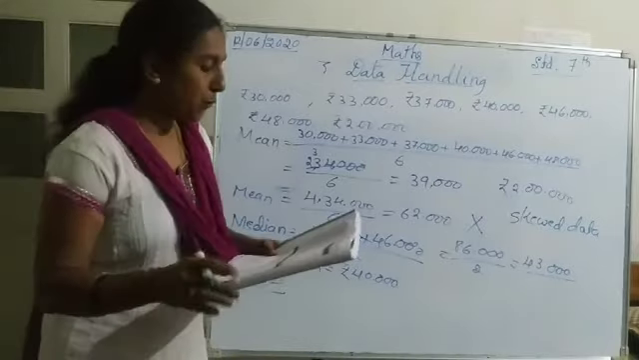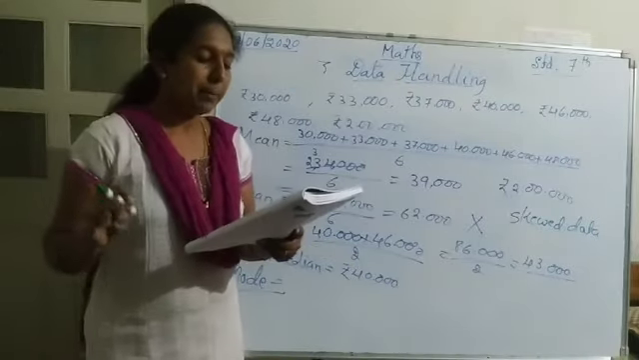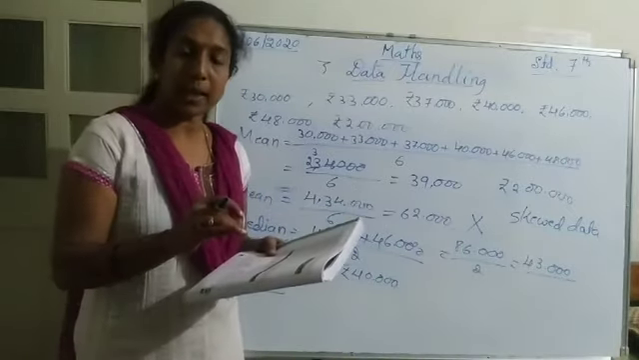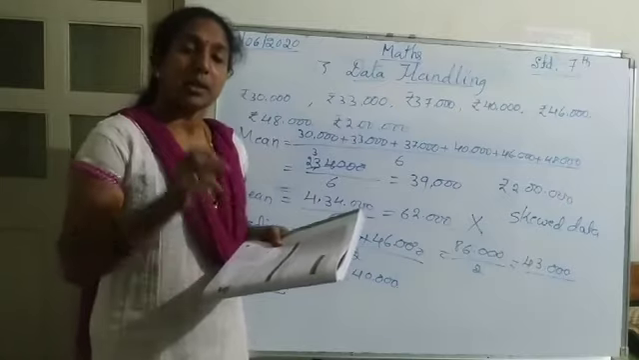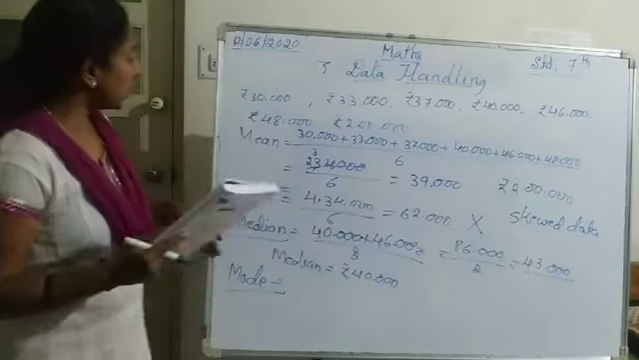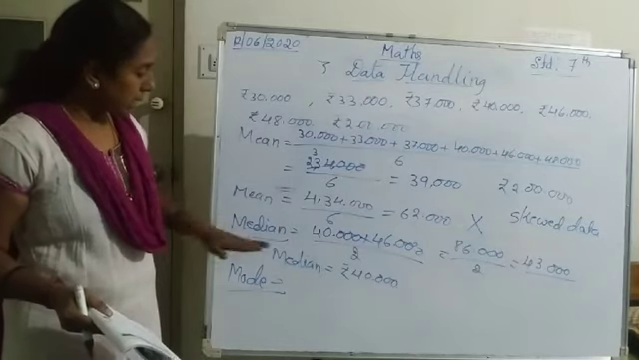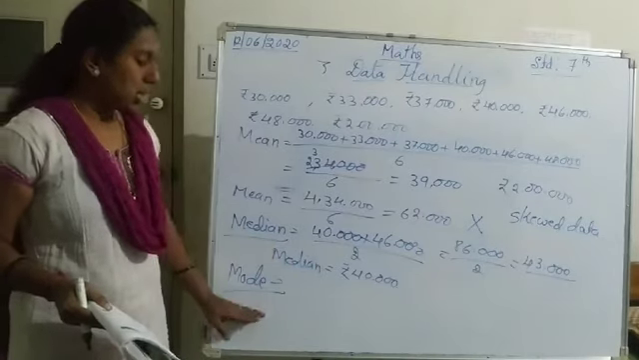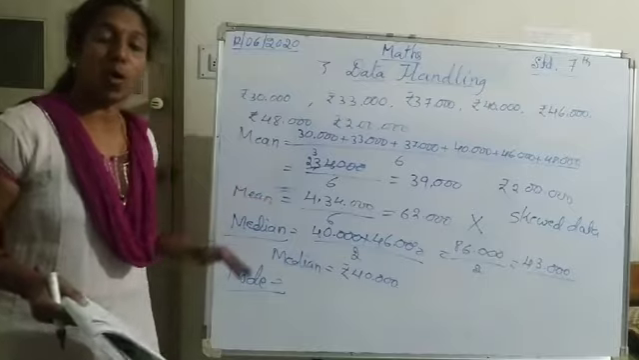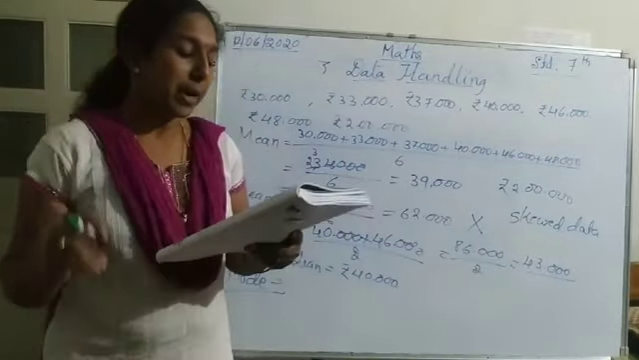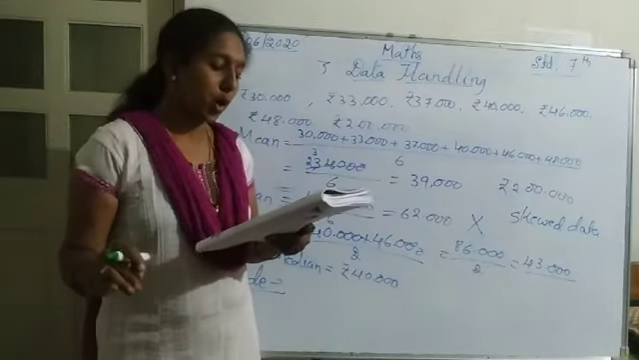Next, the 4th question. Find the mean, median and mode of the following set of data. They have given the data. For the given data, you have to find all three. First find the mean, and then the median, and then the mode. Like this you have to find all three things for the given data.